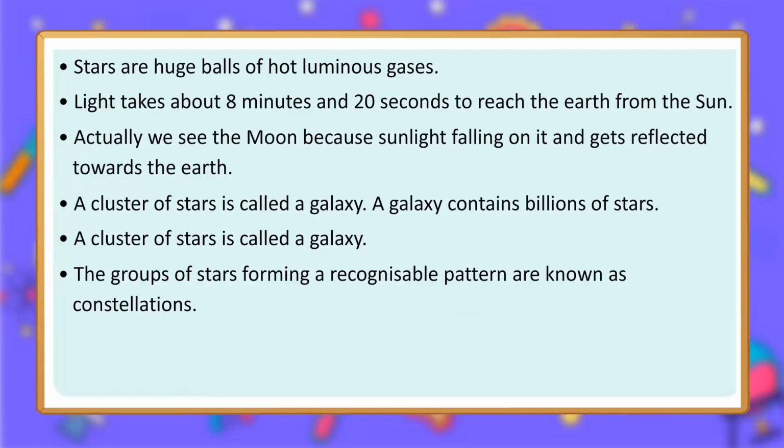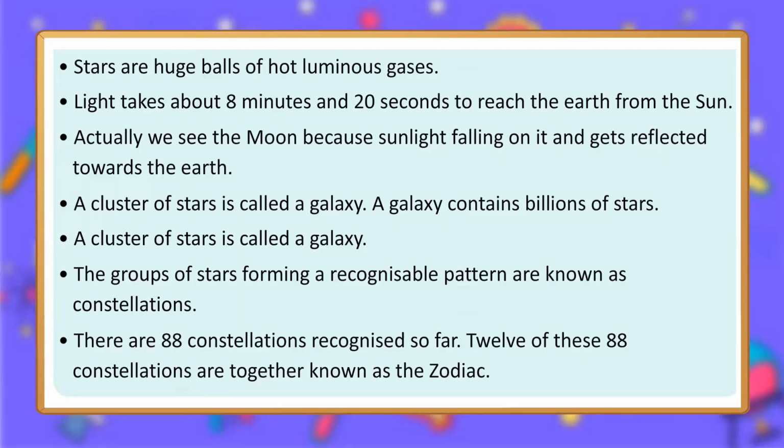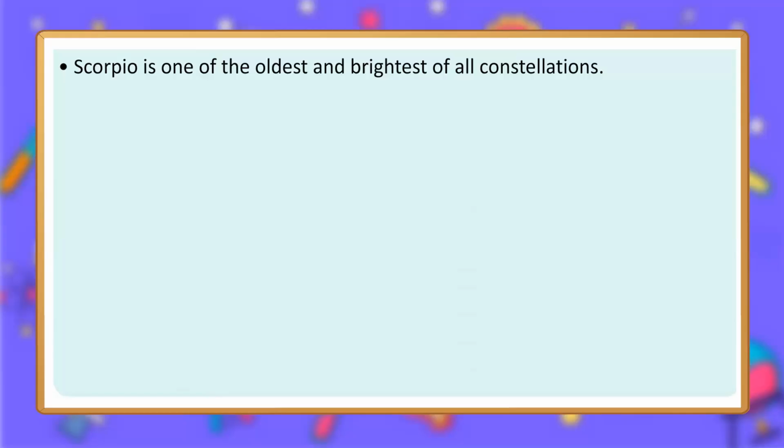The groups of stars forming a recognizable pattern are known as constellations. There are 88 constellations recognized so far. 12 of these 88 constellations are together known as the zodiac. Scorpio is one of the oldest and brightest of all constellations.